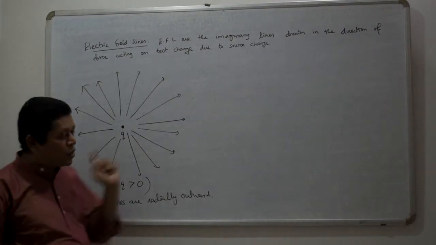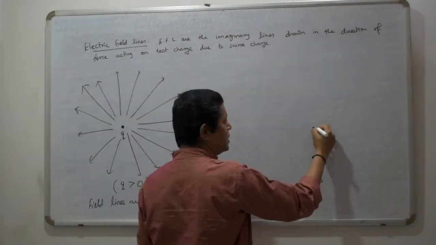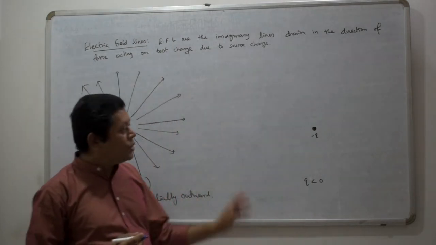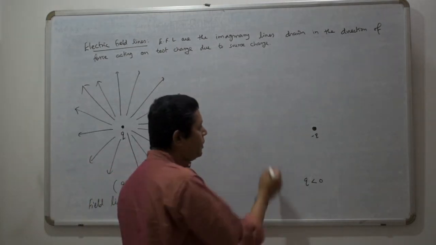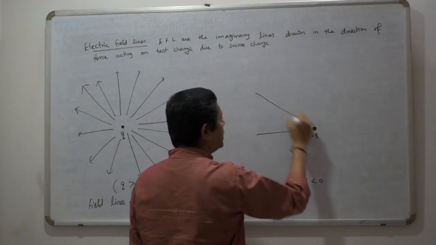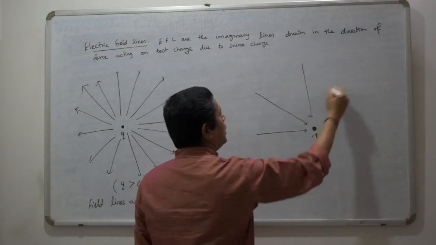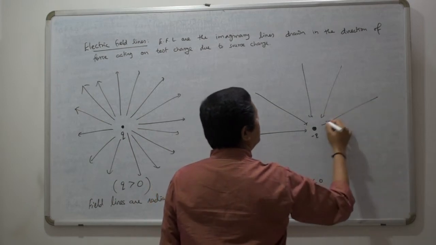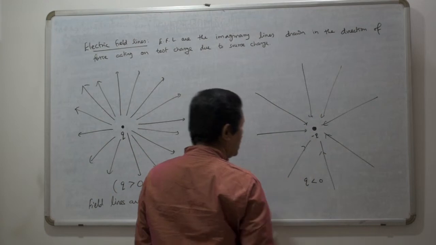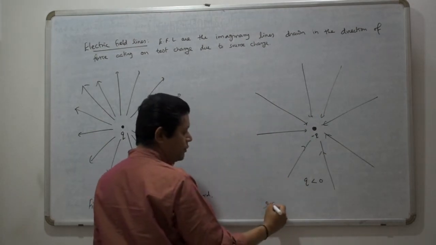Now tell me, if the point charge is negative, if Q is less than 0, and you put a test charge around it anywhere, what will happen? Suppose the test charge is placed here, it will be attracted. Anywhere you put the test charge, it will be attracted, it will come towards this charge. So what is the shape of field lines? They are radially inward.